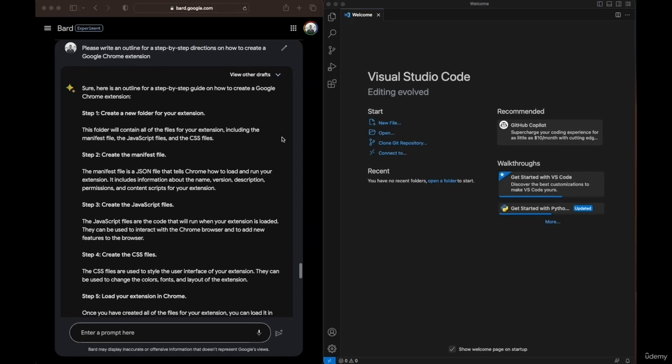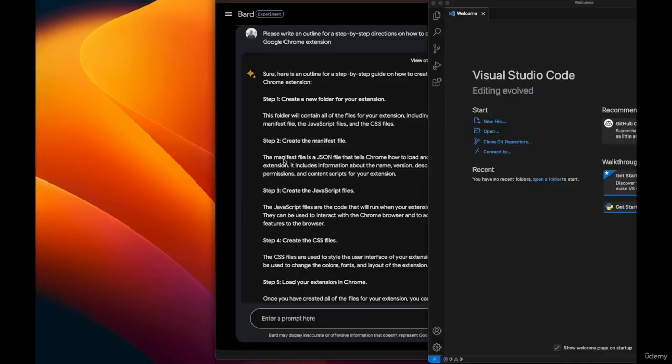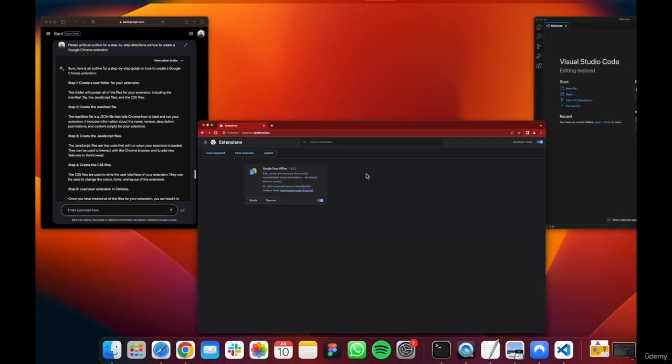So that's what you can do step by step. Open your Bard, get Visual Studio or any other code editor that you prefer, but Visual Studio Code is free and it's good. I recommend it. Get a Chrome extension folder on your desktop and open Bard, Google Chrome. We're using so many Google products. Open Chrome and follow this address in order to get to the extensions portion of Chrome and turn on developer mode. So those are the tasks to do right now. Pause the video, and when you're ready, you can come back and continue with us.